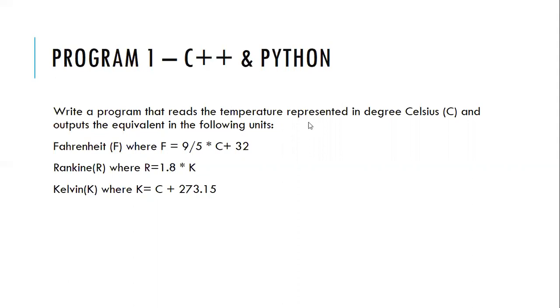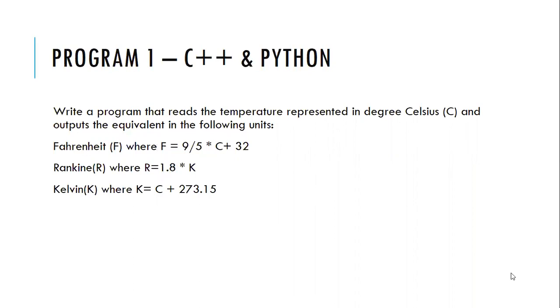Okay, temperature, right. But which scale of temperature should I take from the user? Celsius. Very good. We have to take Celsius, and what will be our output? We need to print the output, these three. So our output will be, after the computation, these three values, which we will give to the user. So shall we write this program in C++ and Python now?